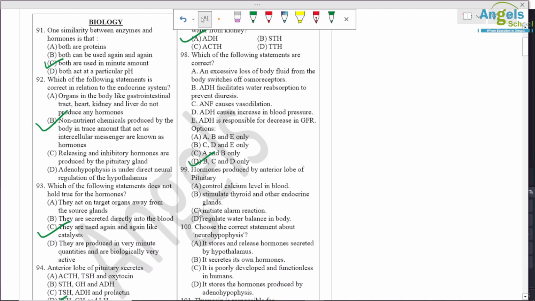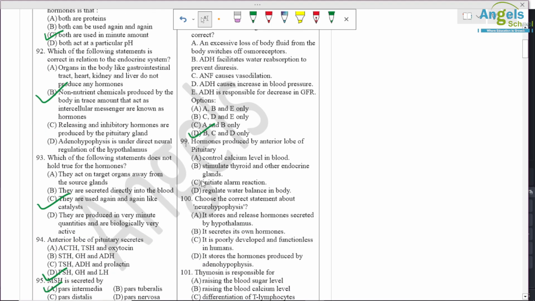Hormone produced by the anterior lobe of pituitary. It controls calcium level in blood. It stimulates thyroid and other endocrine glands, initiates alarm reaction and regulates blood water balance in the body. So hormone produced by anterior lobe of pituitary, for example TSH. So it controls the thyroid gland and other endocrine glands also.